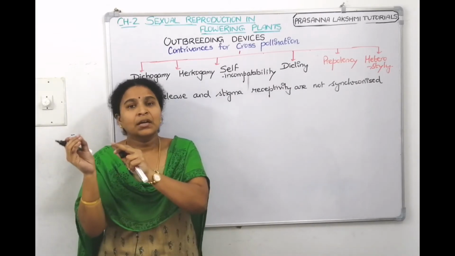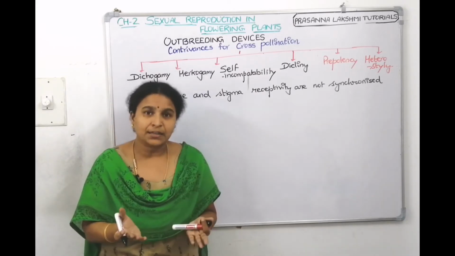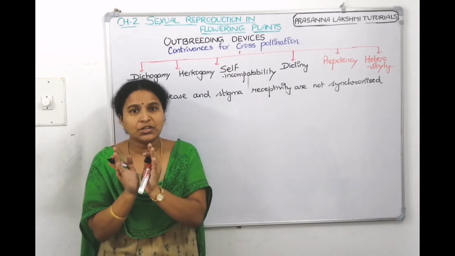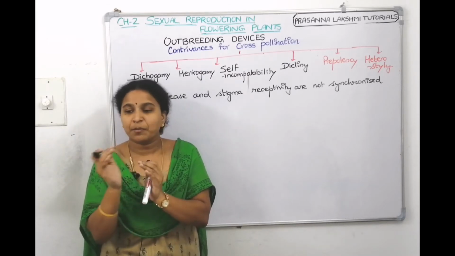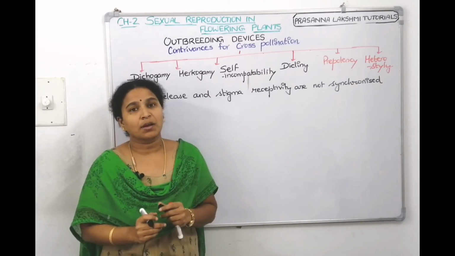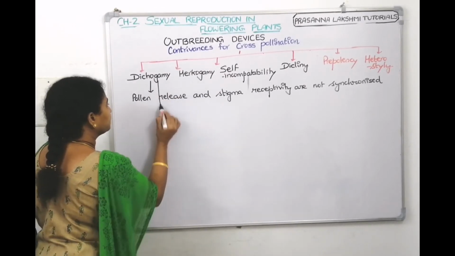Means by the time the anther is releasing the pollen grain, the gynoecium did not mature yet. So it can't receive the pollen grains. Then even though they are close to each other, self-pollination cannot happen. The pollen grain should go and do pollination for another flower. That is called dichogamy.